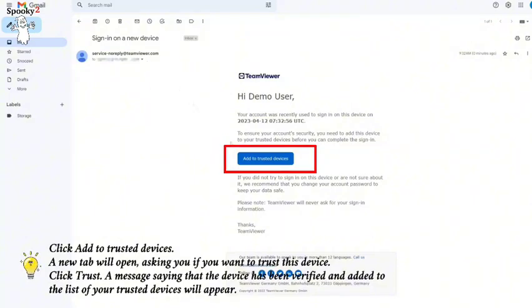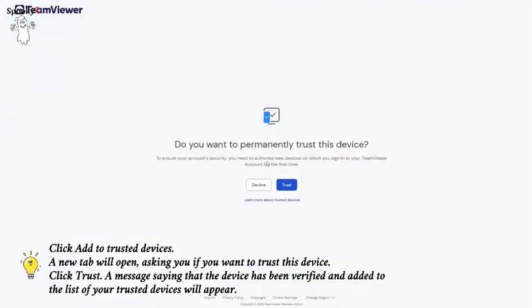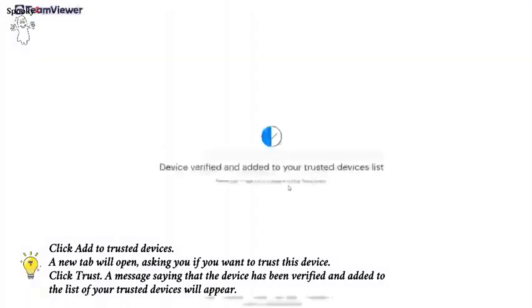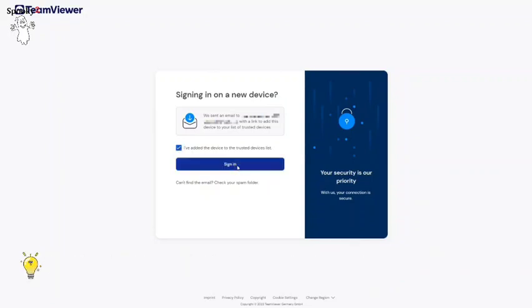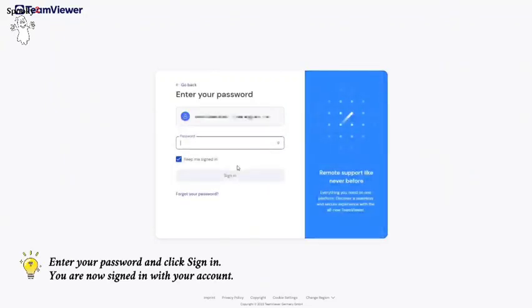Click Add to Trusted Devices. A new tab will open, asking you if you want to trust this device. Click Trust. A message saying that the device has been verified and added to the list of your trusted devices will appear. Open TeamViewer Remote again, tick the box confirming that you verified your device and click Sign In. Enter your password and click Sign In. You are now signed in with your account.